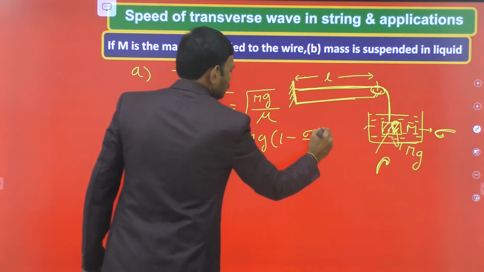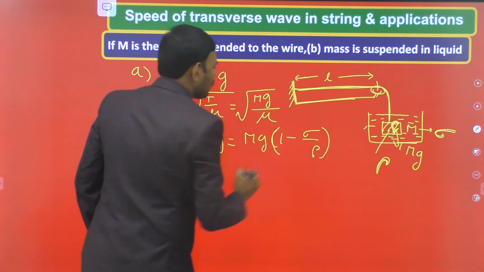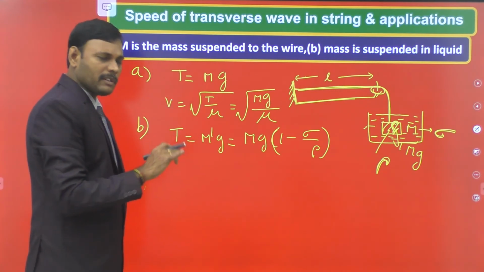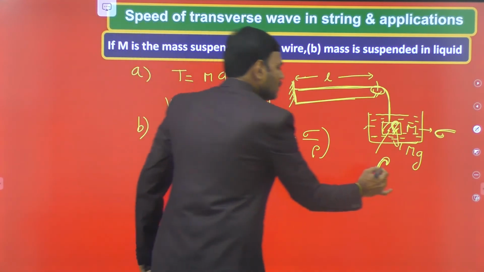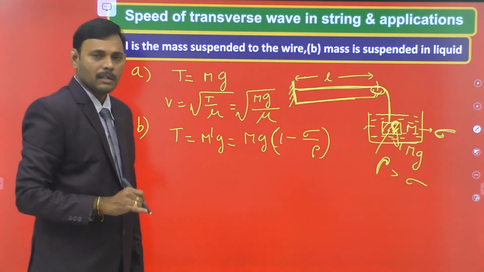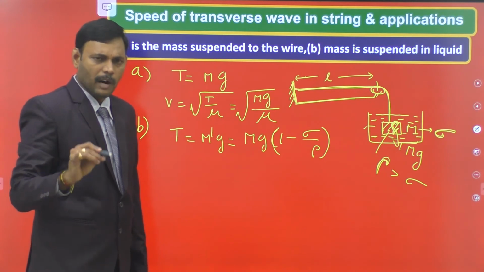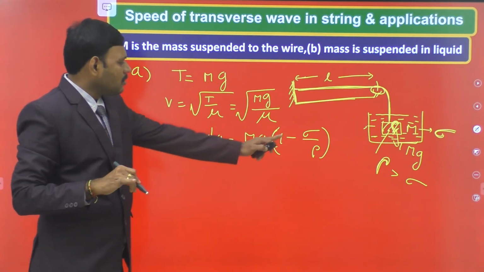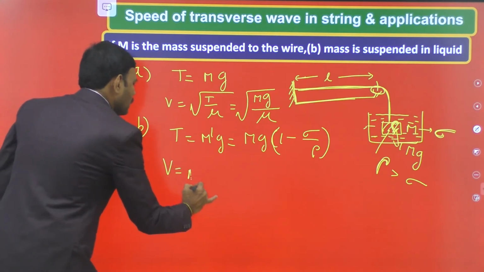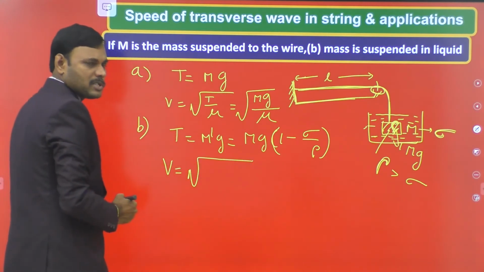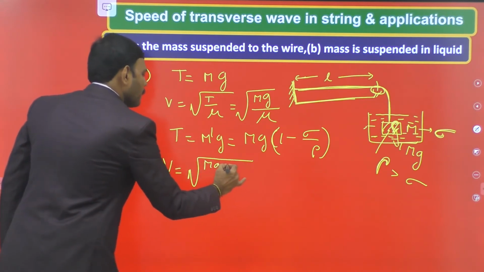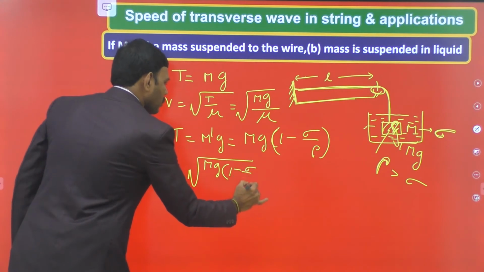In fluid statics, in first year, we know this concept: if any body of mass m with density rho greater than the density of the liquid is suspended in a liquid of density sigma, then the net weight of the body in that liquid is mg into 1 minus sigma by rho. Therefore, for the velocity of the transverse wave in the given string, T is equal to mg into 1 minus sigma by rho.